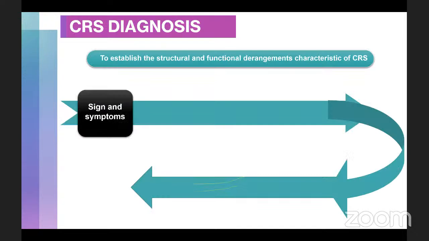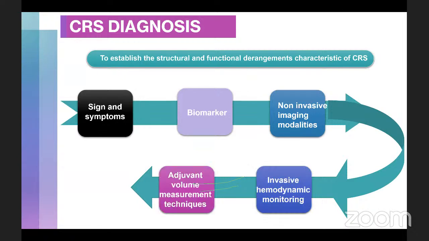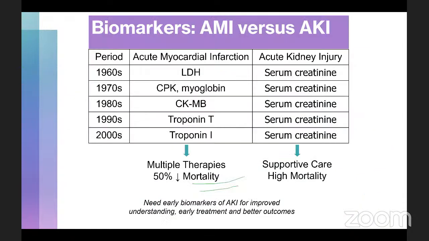So how do you establish the structural and functional derangement that are characteristic of CRS? We have the non-specific signs and symptoms, which can be backed up with biomarkers. You also have non-invasive imaging modalities coupled with invasive hemodynamic monitoring whenever necessary. And finally, the adjuvant volume measurement techniques.